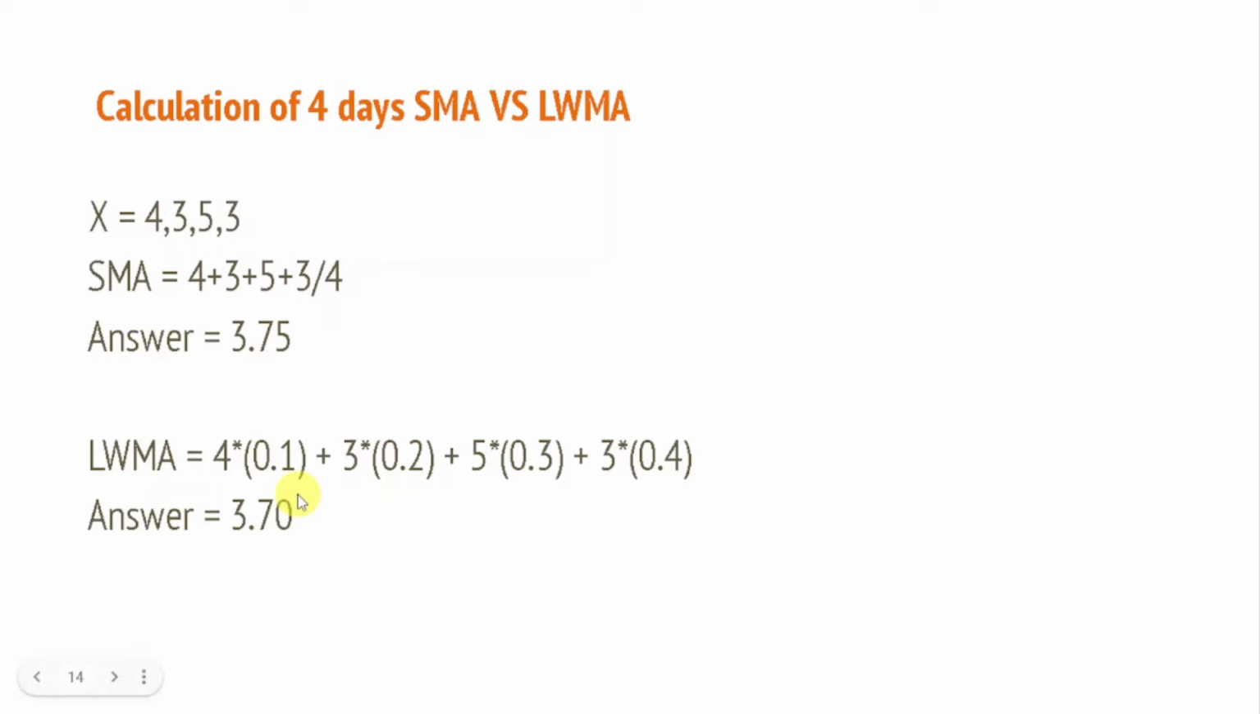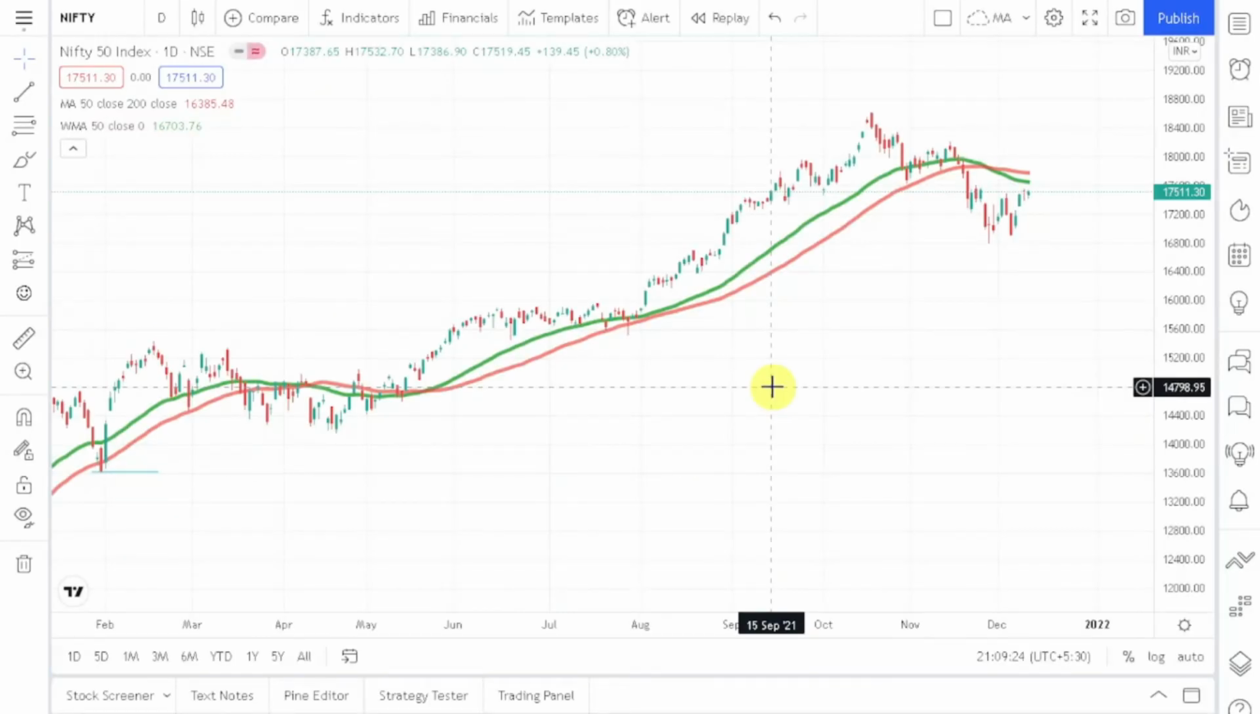So let me show you weighted moving average example in my TradingView. As you can look at this chart, this red line is our simple moving average and this green line is our weighted moving average.